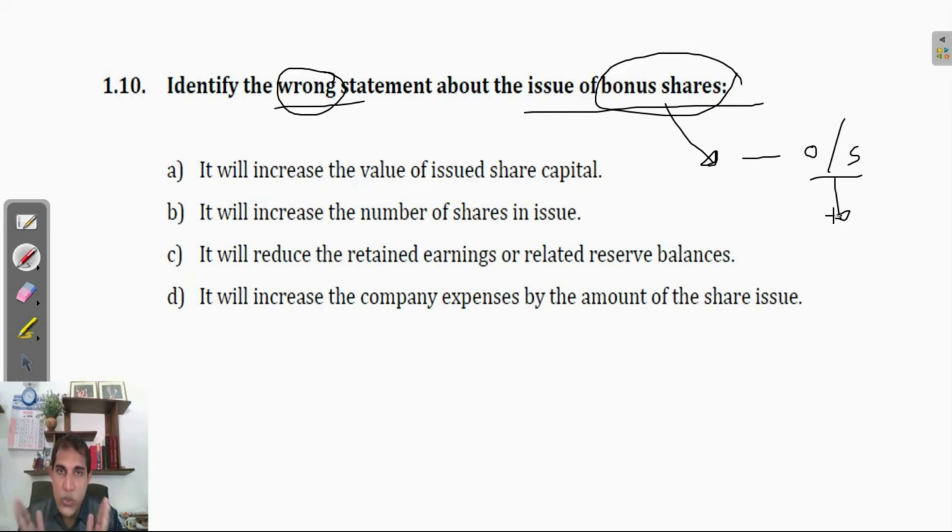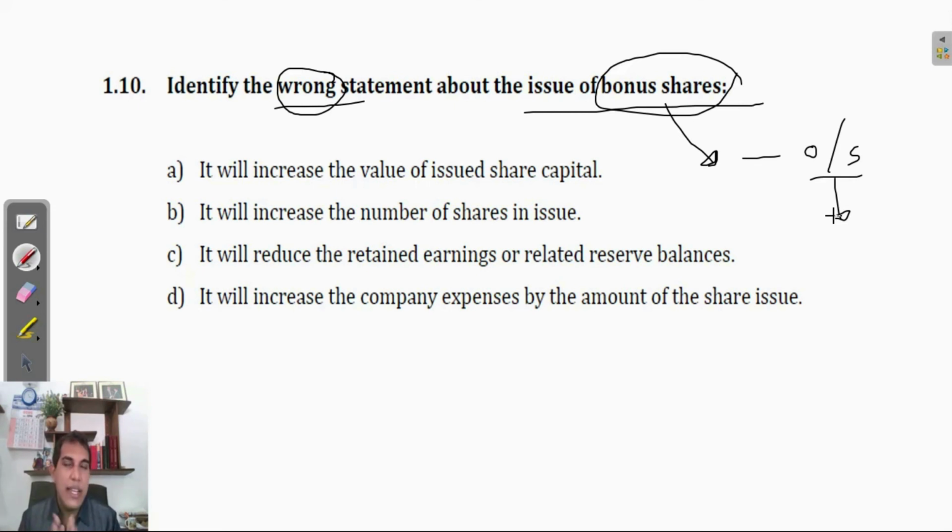Correct or wrong? That's also correct. Next one, it will reduce the retained earnings or related reserve balances. Yes or no? Yes, that's also correct. I already told you that the amount would be taken from the reserves, so we cannot choose that answer as well.